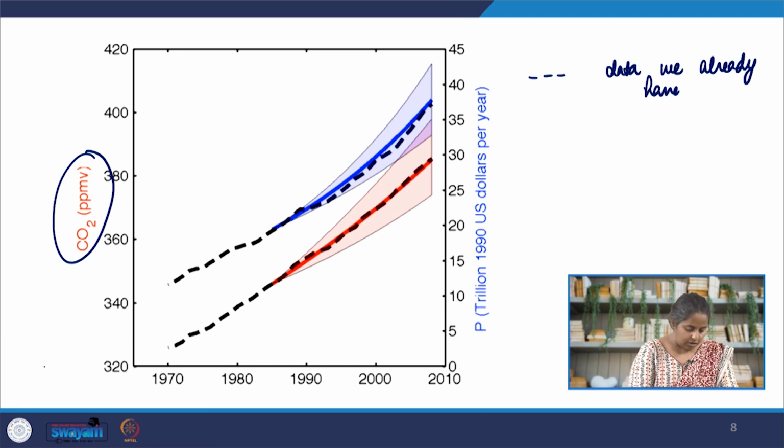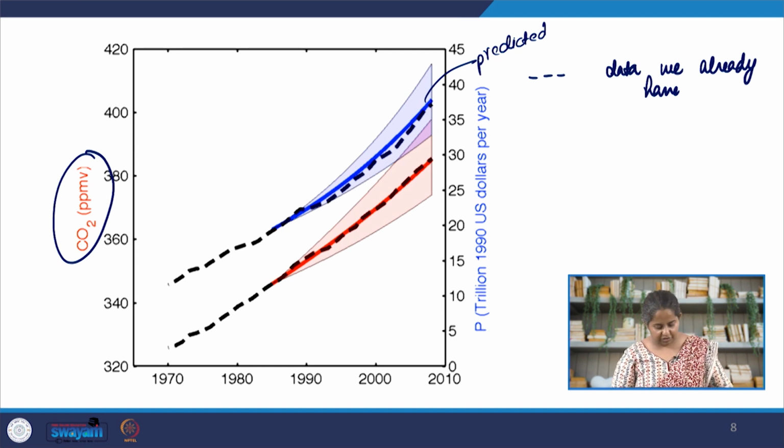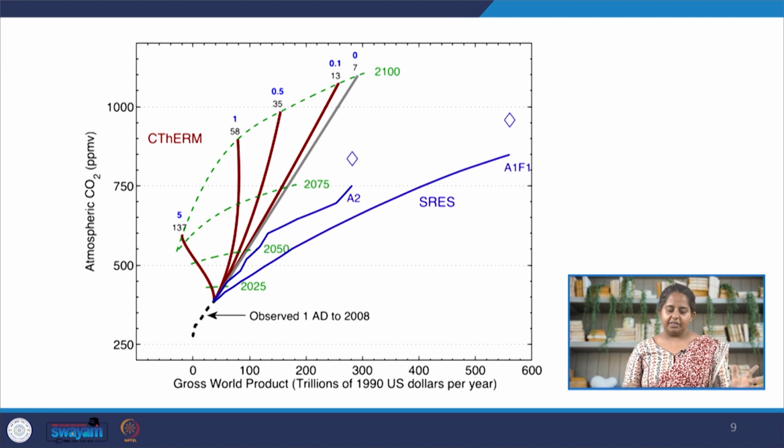And if we look at how closely the actual data matches the data that has been predicted, it's quite uncanny. So if you look here, the dark blue line is the predicted data and the dashed black line is what we actually saw. Same here, the red line is predicted data and the dashed line is the actual data. So we know that for the data that we already have, the model seems to work very well.